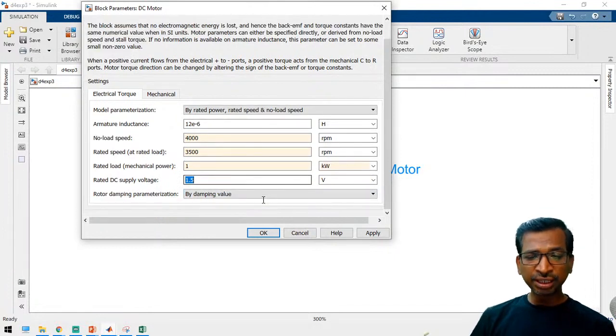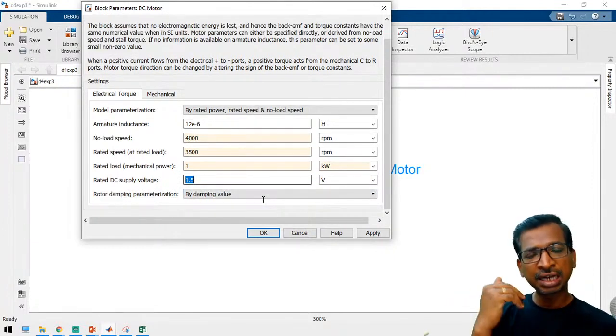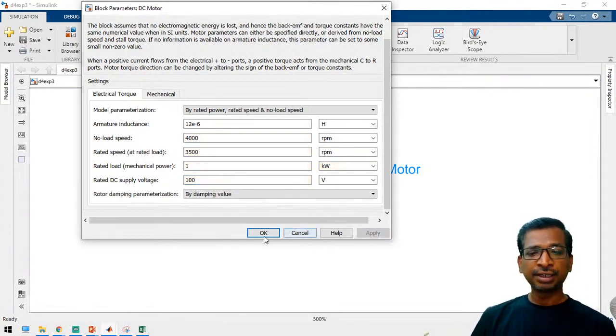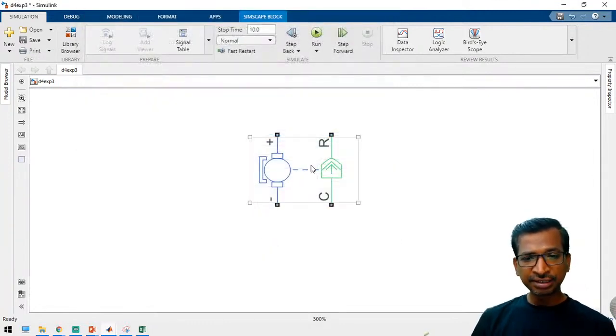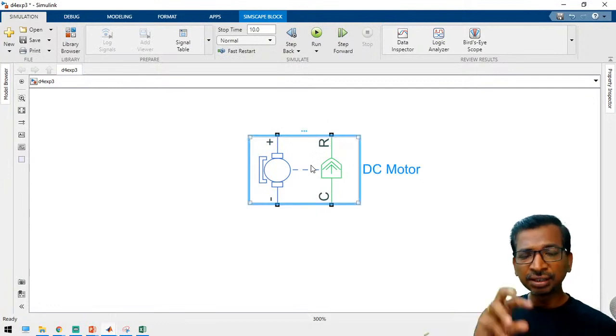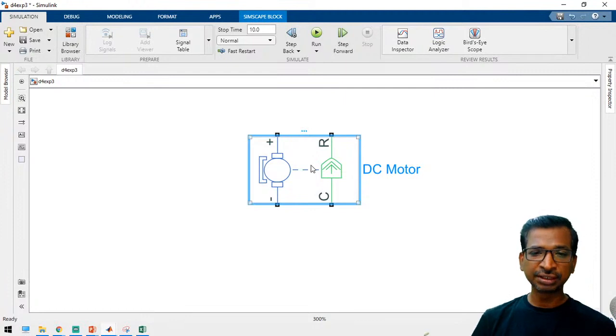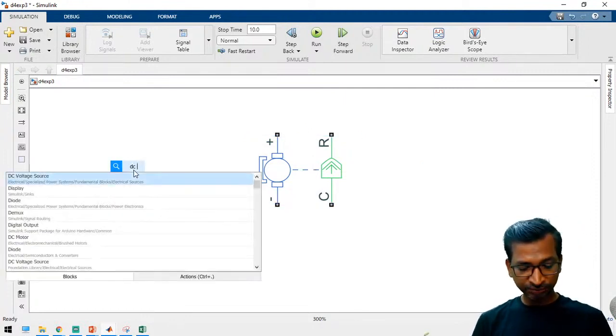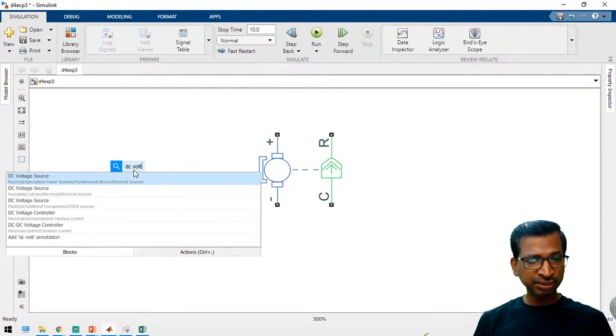And the DC rated voltage: either 48 volts, 100 volts, 120 volts or 200 volts, whatever it is, you can apply. My motor is going to run at 100 volts. Right? The remaining things, no need to apply anything. See here, the motor is configured with the basic nameplate details. Now we have to apply a DC voltage. Again, to take a DC voltage, just search for DC voltage source.